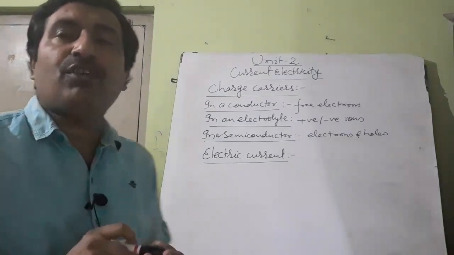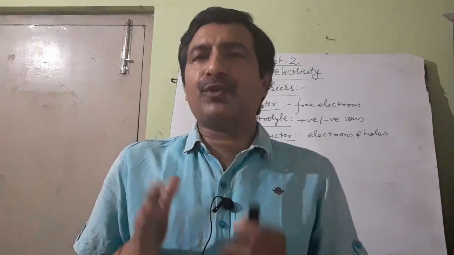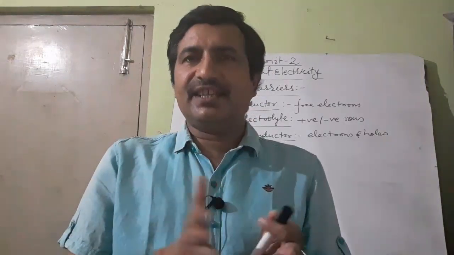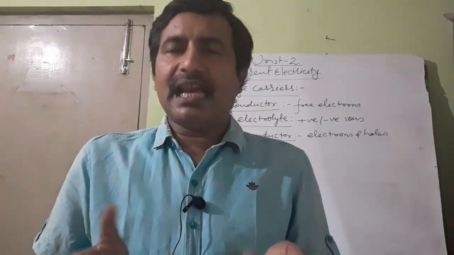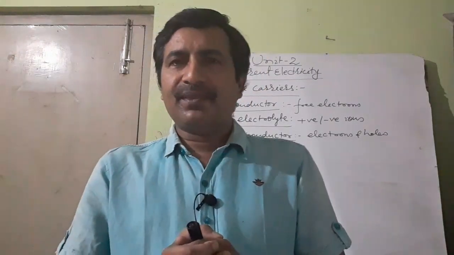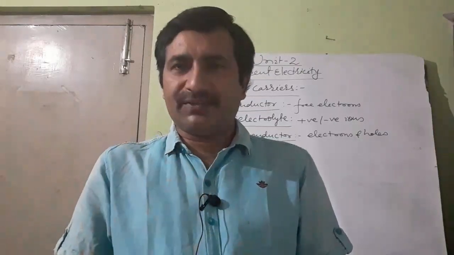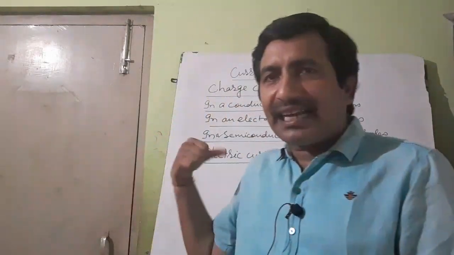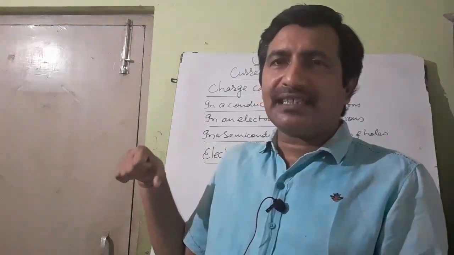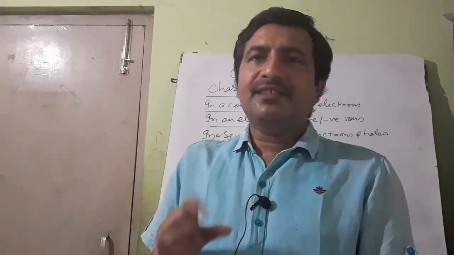Current means rate of flow. Amount flowing per second is current. The amount of liquid flowing through a tube per second is called the rate of flow of liquid. Here the word electric is added with current. So electric current: the amount of electric charge flowing per second through any cross section of a conductor is called electric current. Have you got it?